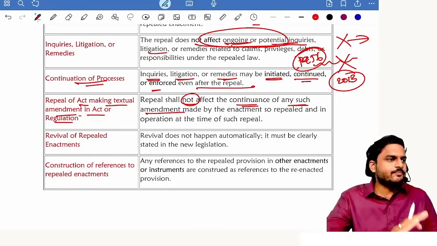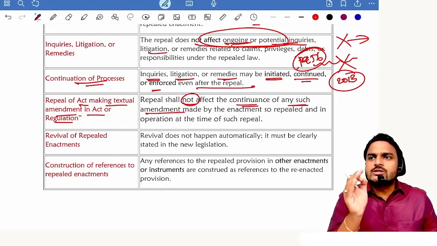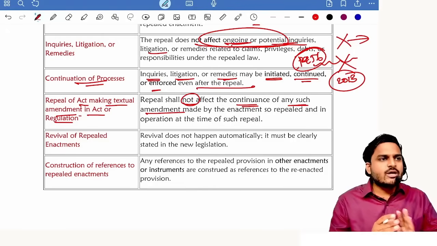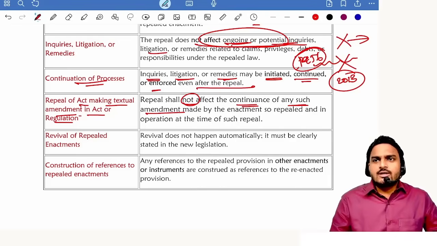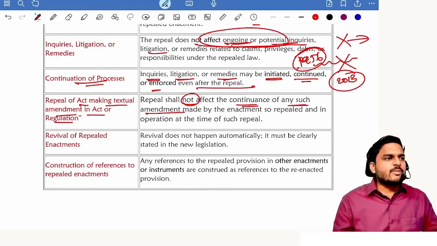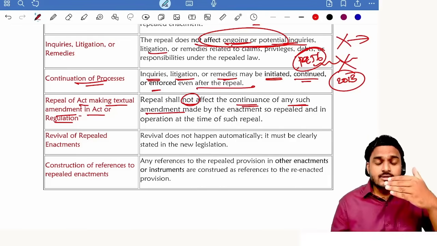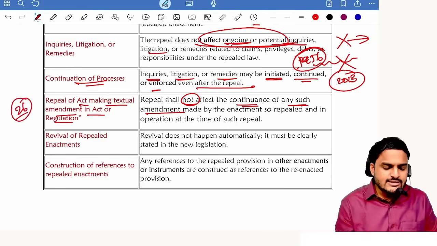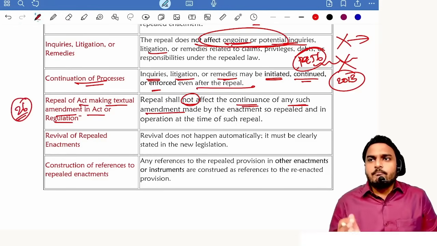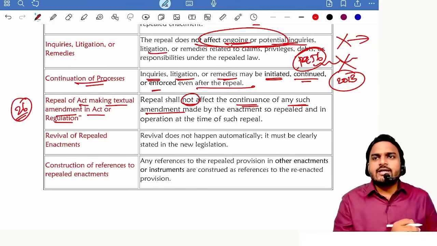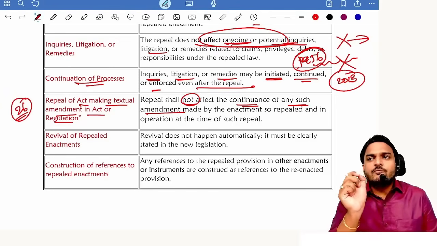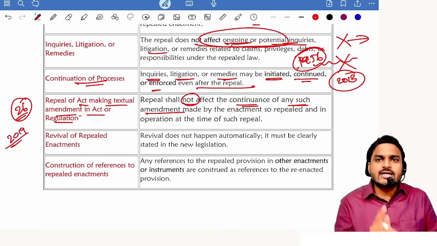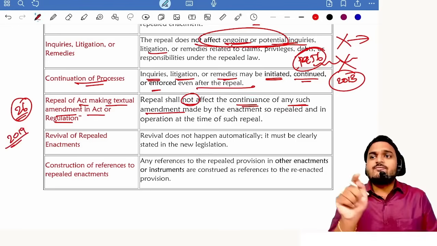There will be no effect. Imagine the Companies Amendment Act 2019 got repealed, but there will be no effect on the sections, understood? So any textual amendments made to the original Companies Act continue. Best example, if you see section 26 of the Companies Act, before the Companies Amendment Act 2019 there is a word called registration of prospectus, but because of the amendment, registration was removed and just filing was there.